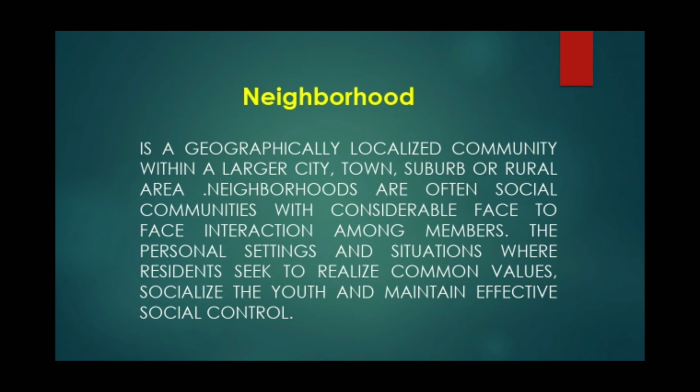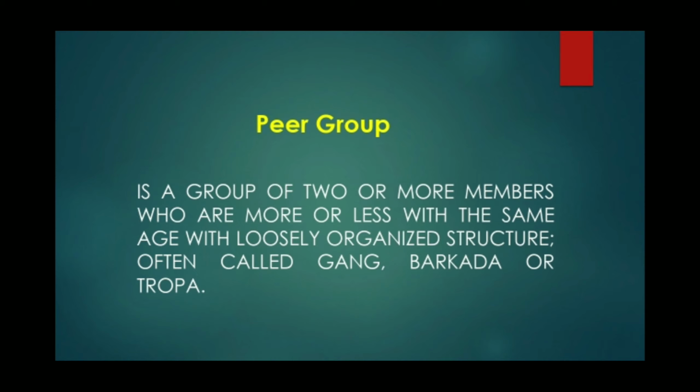Another example of primary group is the neighborhood. It is a geographically localized community within a larger city, town, suburb, or rural area. Neighborhoods are open social communities with considerable face-to-face interaction among members. The personal settings and situations where residents seek to realize common values, socialize the youth, and maintain effective social control. And our last example of primary group is the peer group.